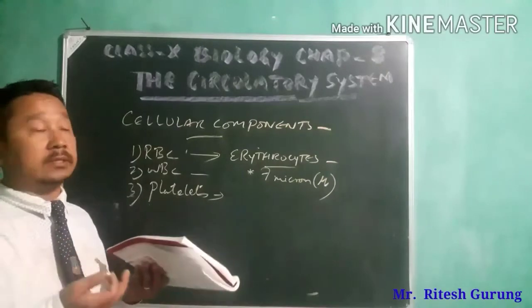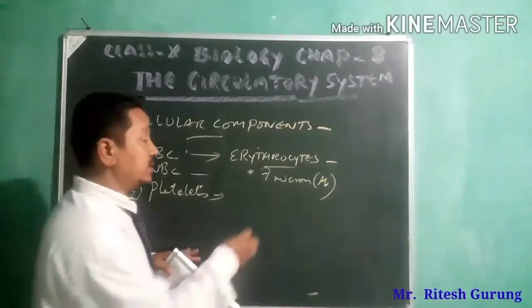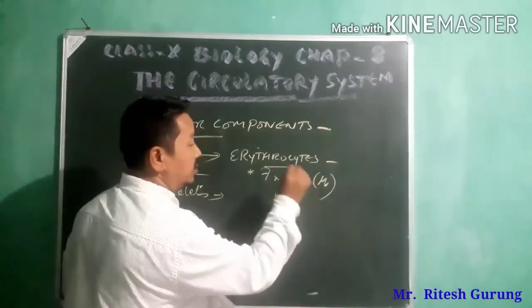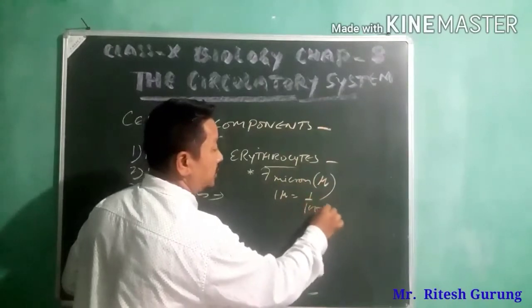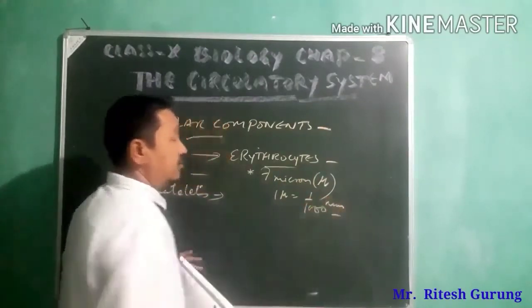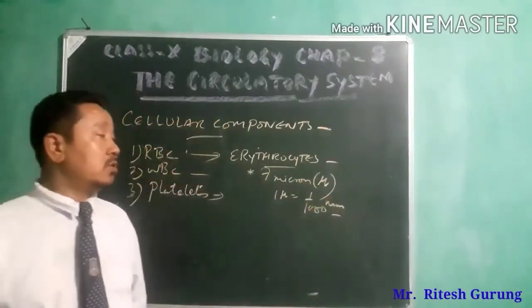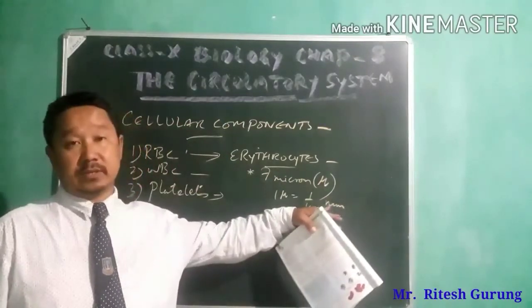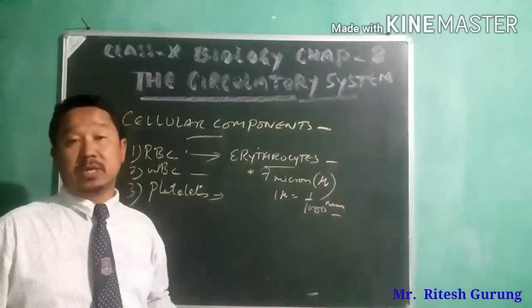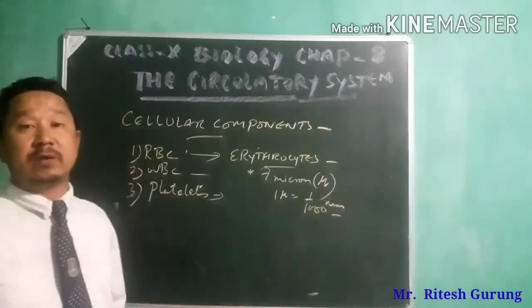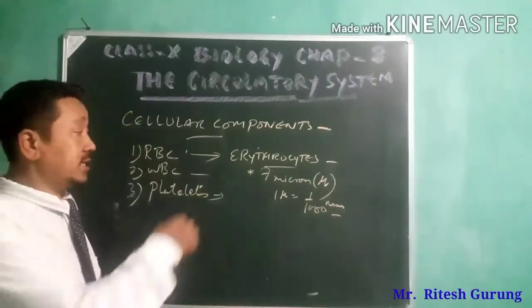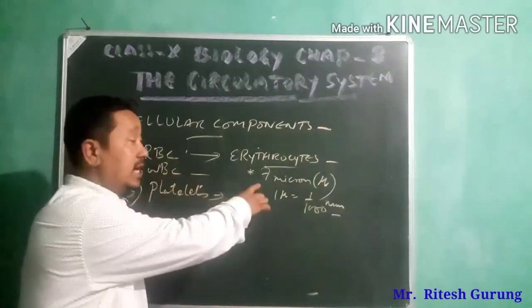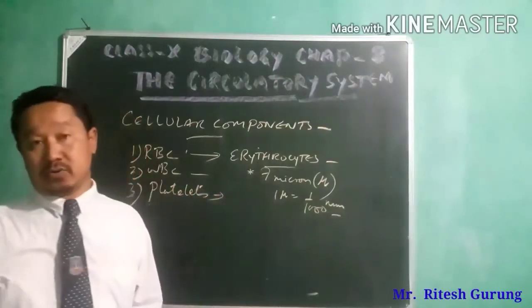What is the relation of micron with millimeter? 1 micron means 1 upon 1000 millimeter, not 100, sorry, 1000 millimeter. 1 upon 1000 millimeter is equal to 1 micron. That small, that minute it is. Diameter wise it is 7 micron.